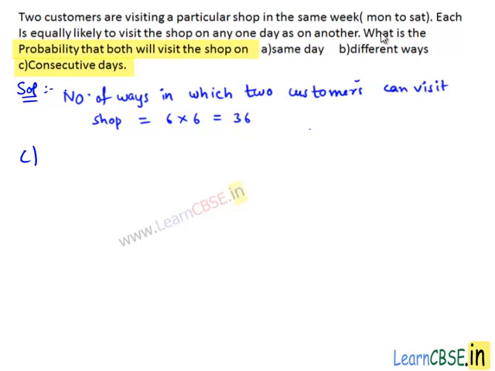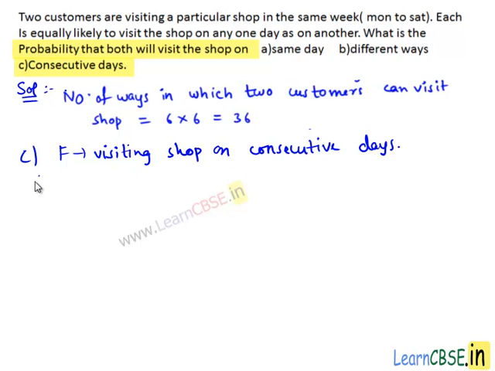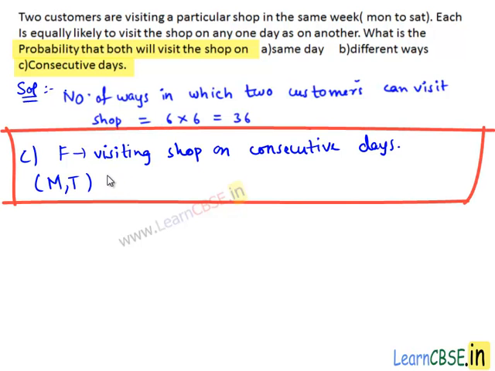Let's see the C bit. We need to find the probability that both will visit the shop on consecutive days. Let F be the event of visiting shop on consecutive days. One can visit the shop on Monday, the other can visit the shop on Tuesday. Similarly, one can visit the shop on Tuesday, the other can visit the shop on Wednesday. Like this, they can visit the shop on Wednesday, Thursday, Thursday, Friday and Friday, Saturday.